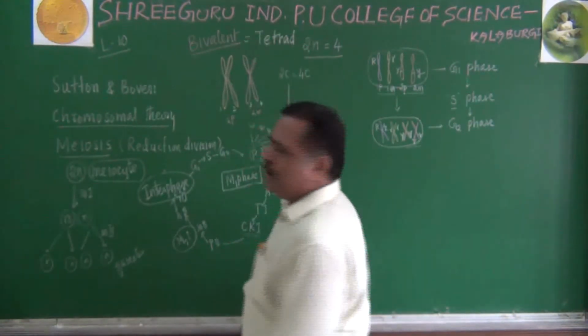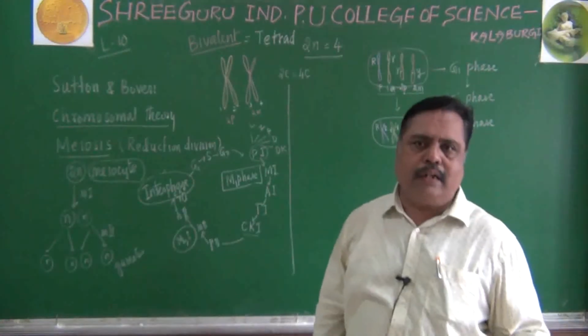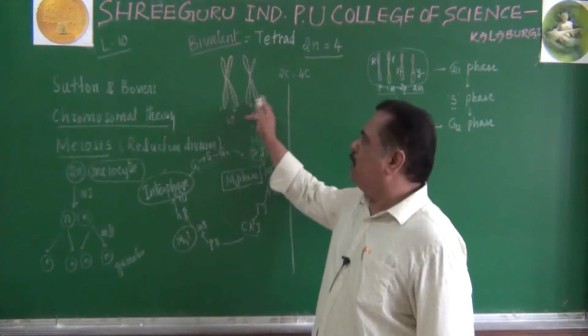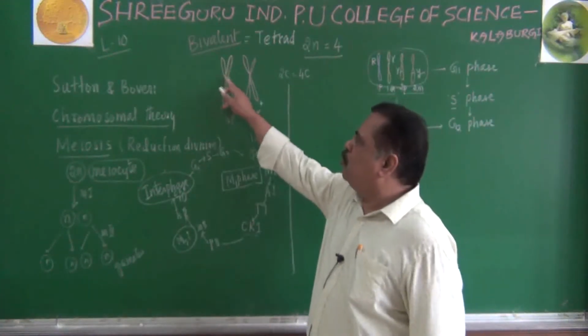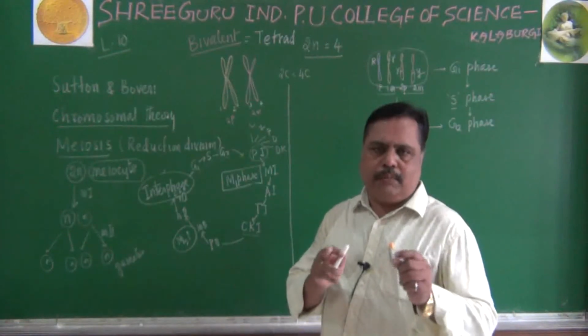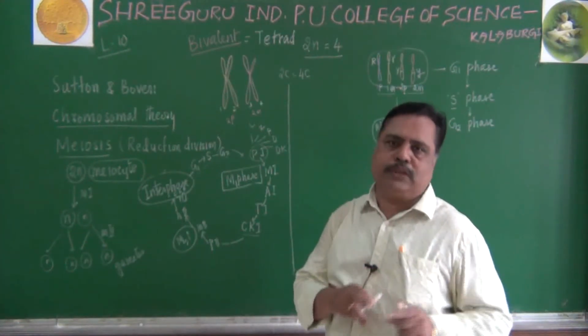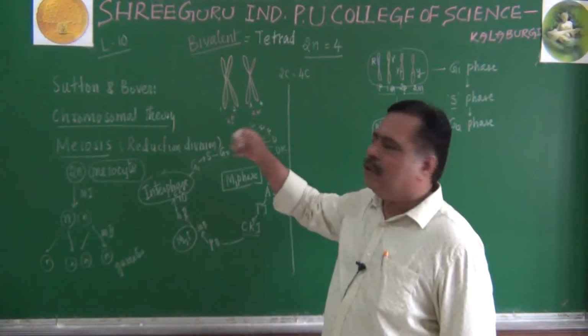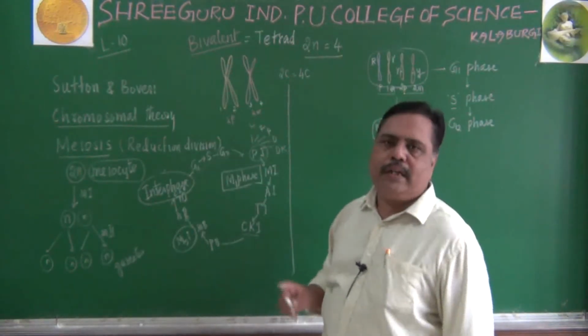With reference to chromatid number, it is a tetrad. With reference to chromosome number, it is a bivalent. The term bivalent indicates the number of chromosomes. Tetrad refers to the number of arms, otherwise the number of chromatids.